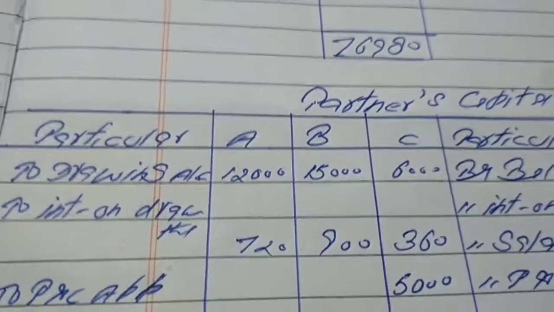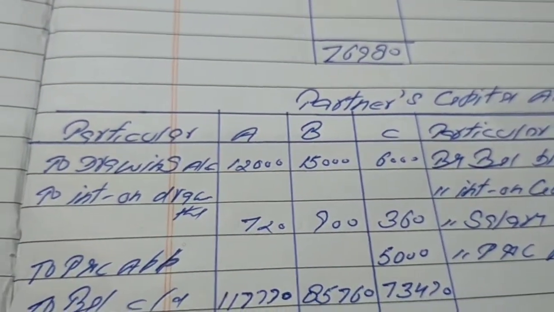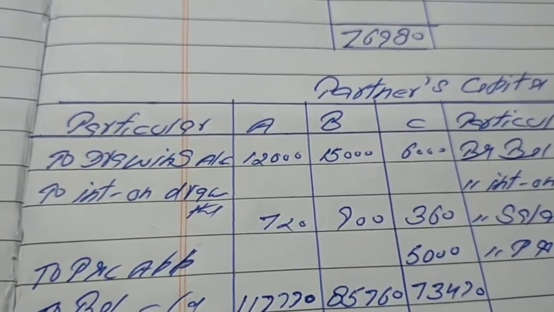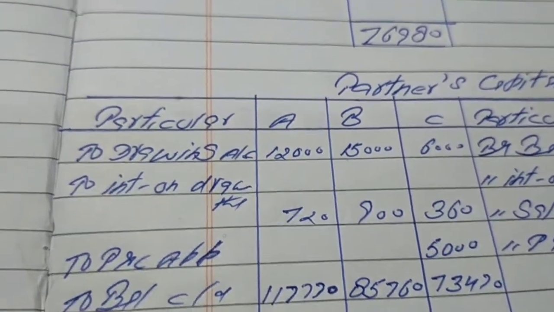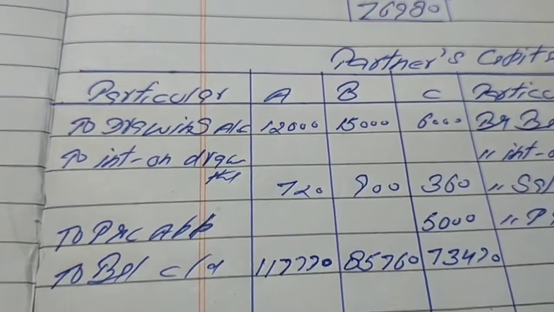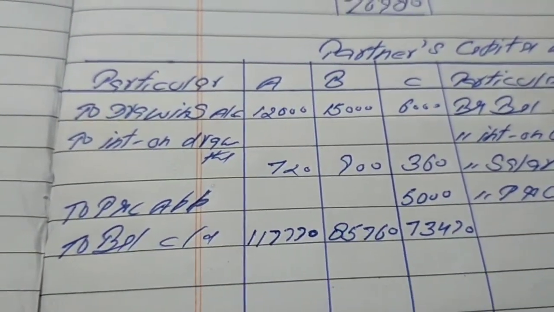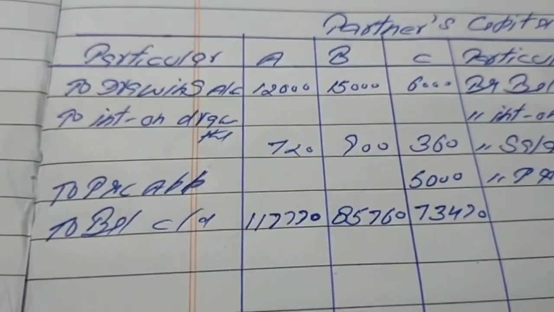Now on the debit side we will write to drawings. This we will write on the debit side of the partners' capital account, the actual drawings withdrawn by the partners. Then to drawings, 12,000 in A's column, 15,000 in B's and 6,000 in C's column. Then we will write to interest on drawings 720, 936, 360 rupees. And finally we have to write to P&L appropriation account in the column of C, 5,000 rupees.